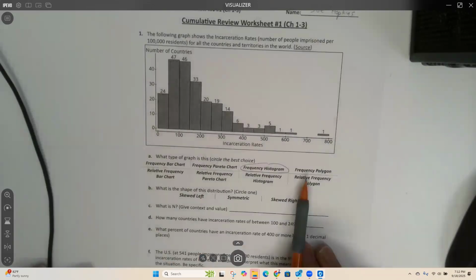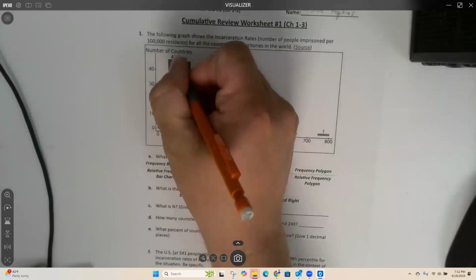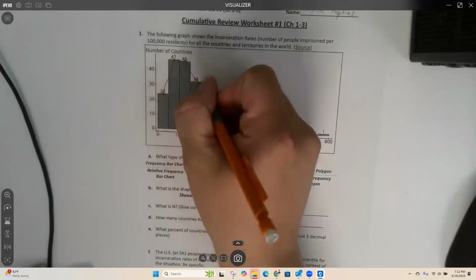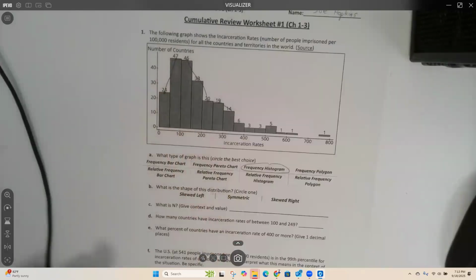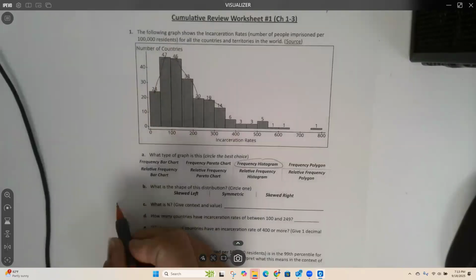By the way, a frequency polygon would be where you take the middle of each of these bars and connect them up like this, and then make some kind of weird line shape. Okay, what is n? If n, you just add them up.